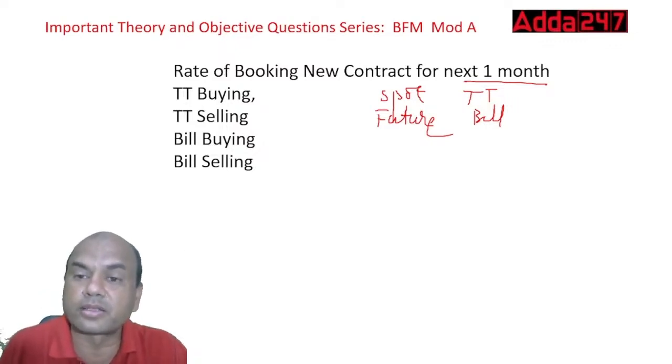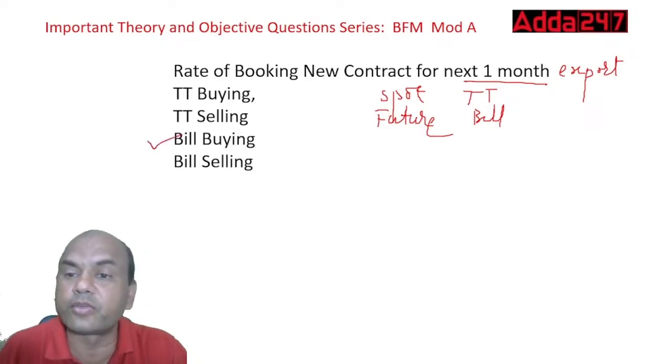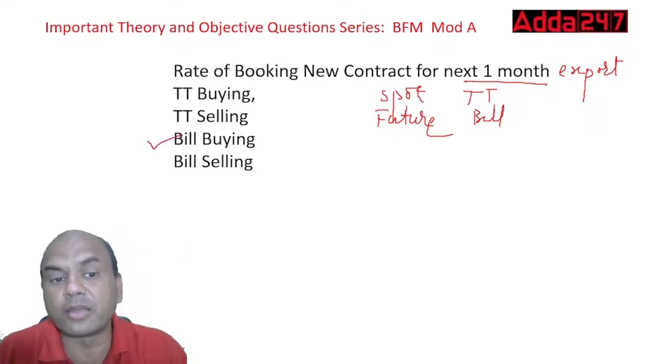Which contract? Suppose I say export contract. So export means what? Buying. So I'll be using bill buying rate over here. If it's import, then I'll be using bill selling rate.